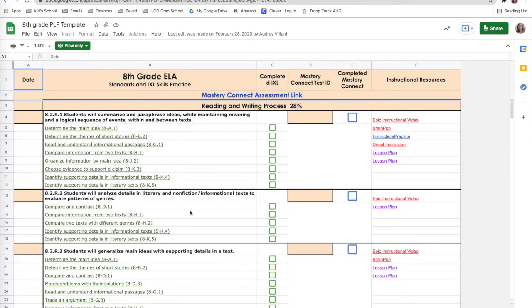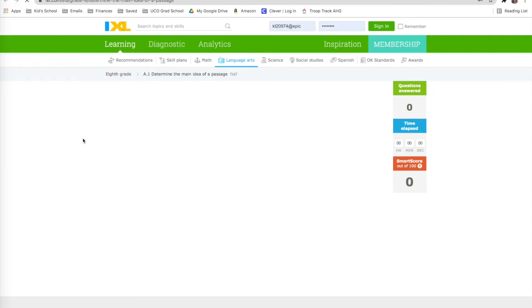This is our actual PLP. In this, we have, for all of the standards, the different practices you can do in IXL. Each one of these is a link to IXL. So let's go ahead and click on this. This is determine the main idea.